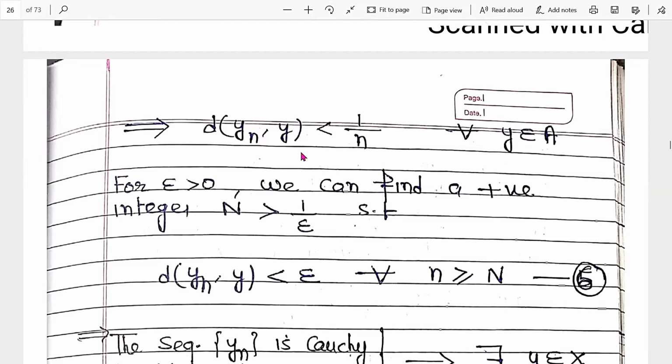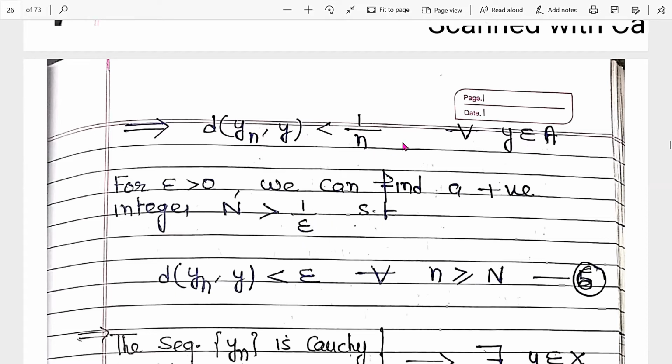So how can we choose this term less than epsilon? Simple, remember our purpose is 1 by n less than epsilon. Clear? 1 by n less than epsilon means n is greater than 1 by epsilon. So I repeat, if 1 by n is less than epsilon, then small n is greater than 1 by epsilon. So we choose that integer which satisfies this condition. It means we can find a positive integer capital N which is greater than 1 by epsilon.